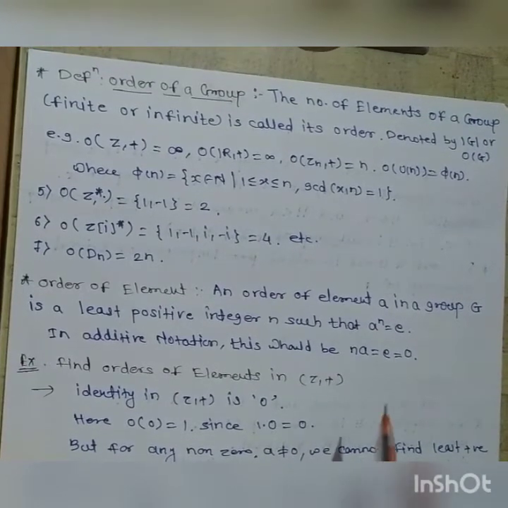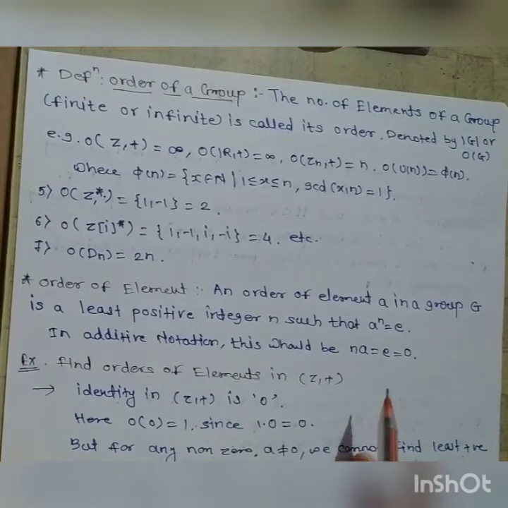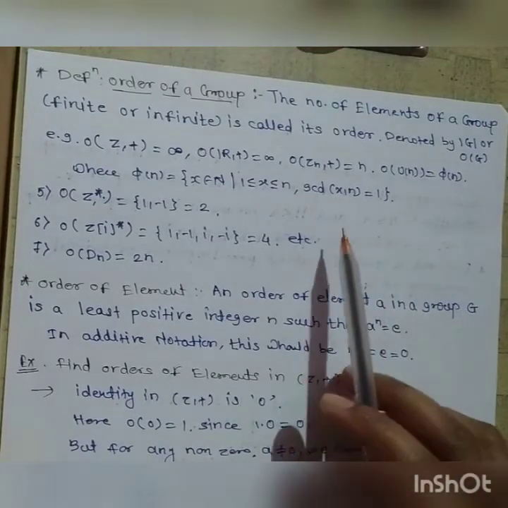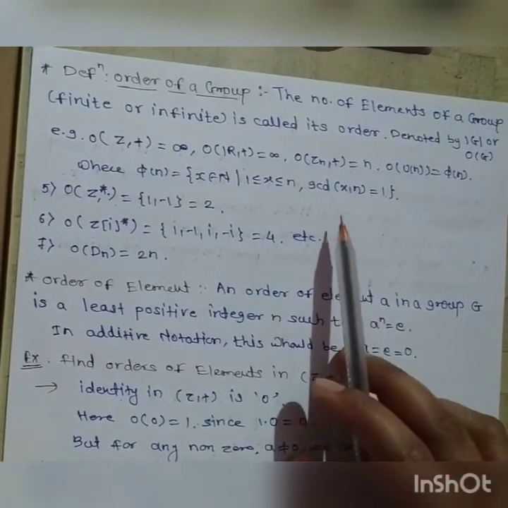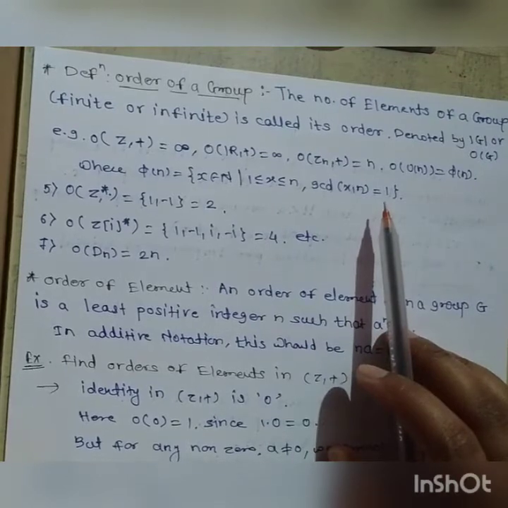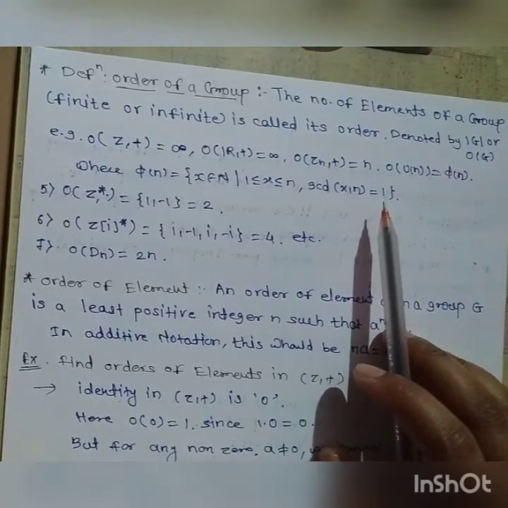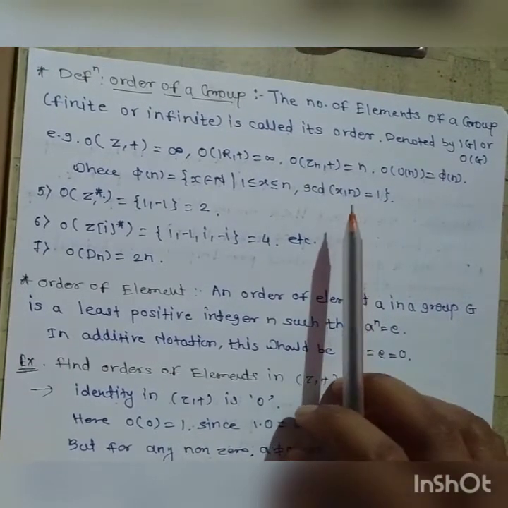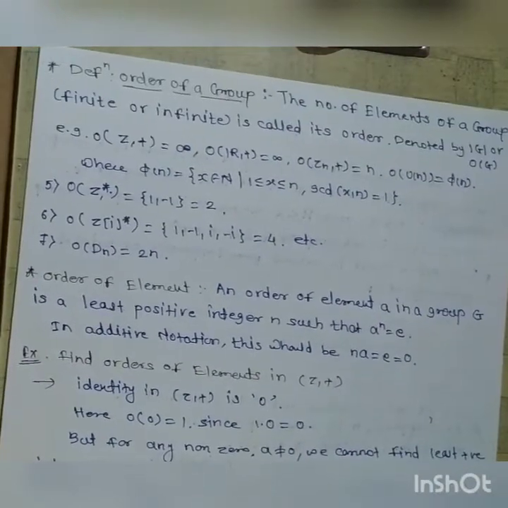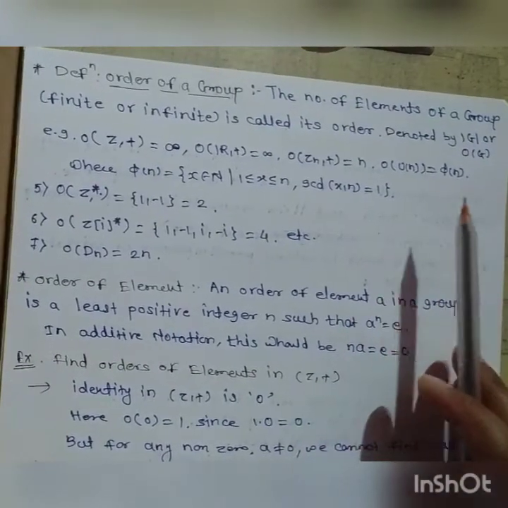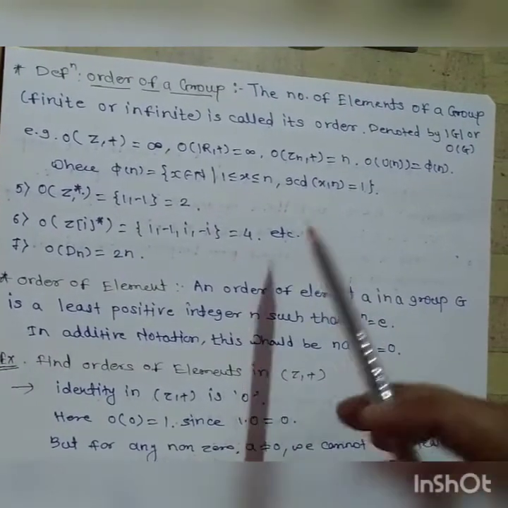Hello students, in the last lecture we went through some special groups and theorems on groups. Now in this lecture we start with the definition of the order of a group. So what is the order of a group?